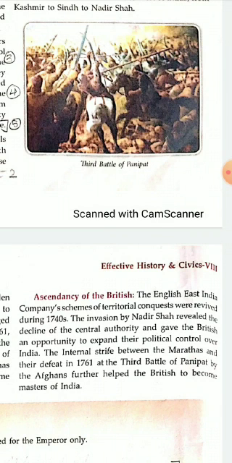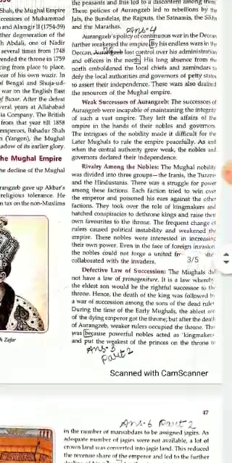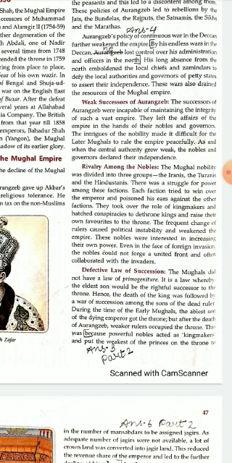So these are the causes which led to the decline of the Mughal Empire. We'll just go through the causes once again. The policies which were followed by Aurangzeb. There were many policies followed by Aurangzeb, and all these policies led to the decline. Then the weak successors who came after Aurangzeb.